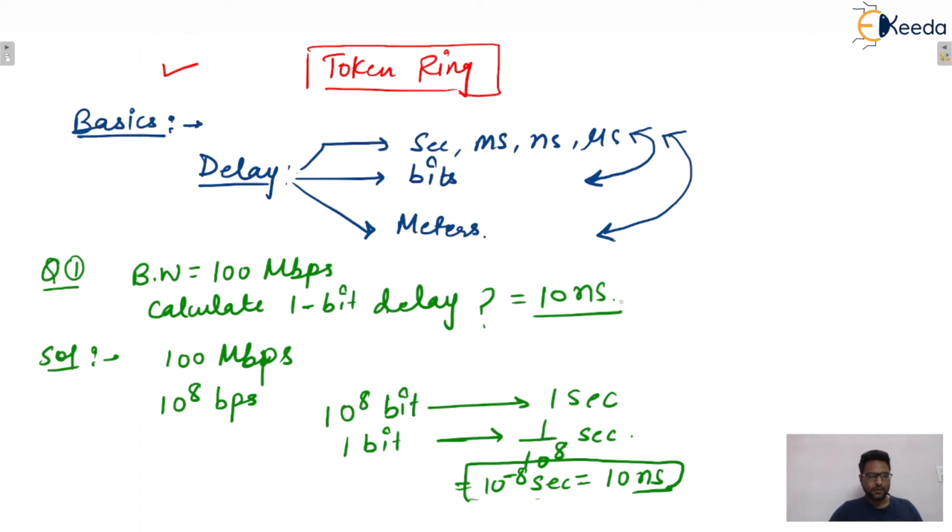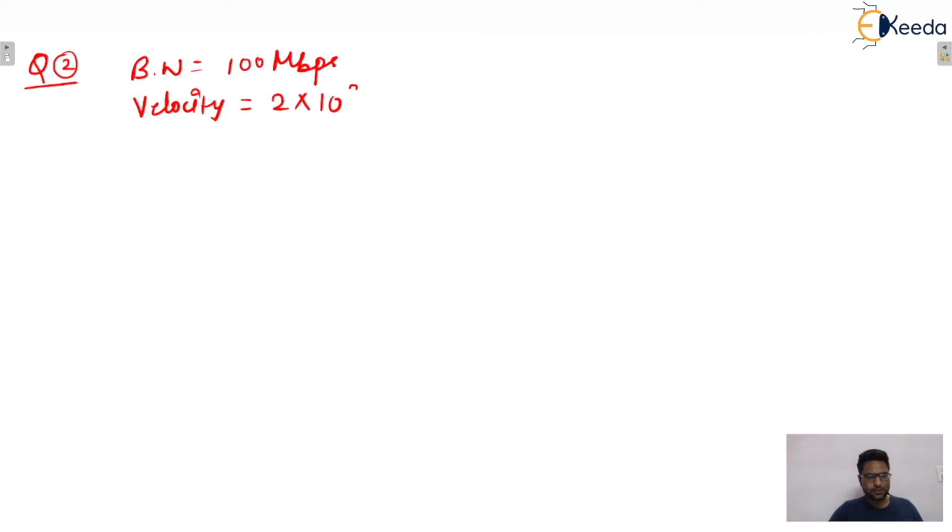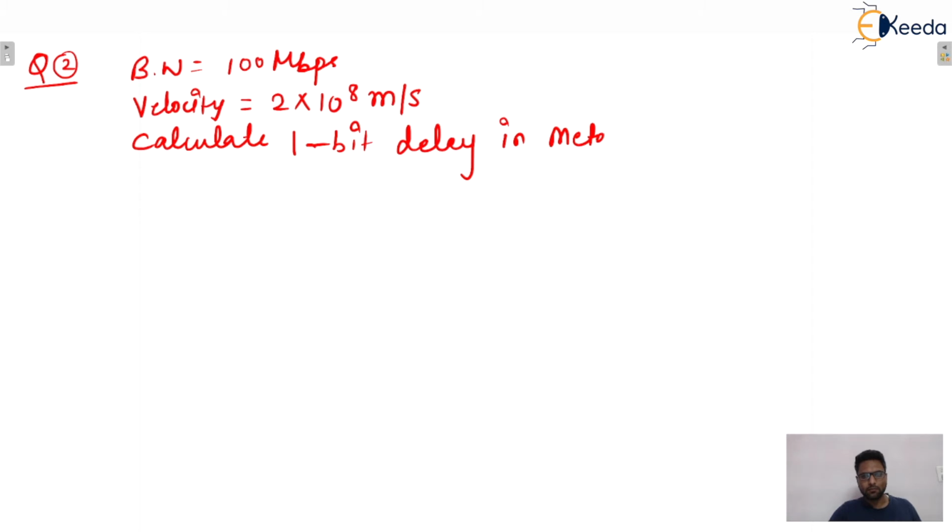Okay, so write down the next question. Question number 2. Bandwidth is given to you, let's say 100 Mbps, and the velocity in the medium is 2 into 10 raised to power 8 meters per second. The question is: calculate 1 bit delay in meters of cable.